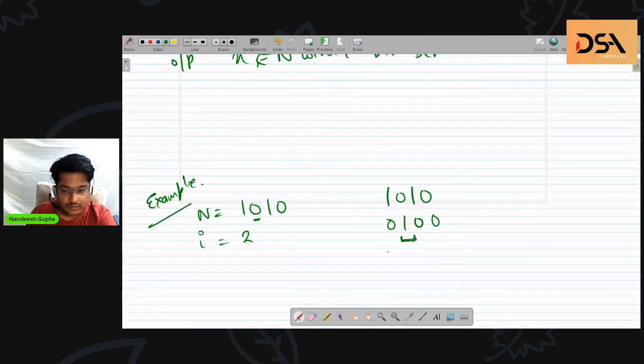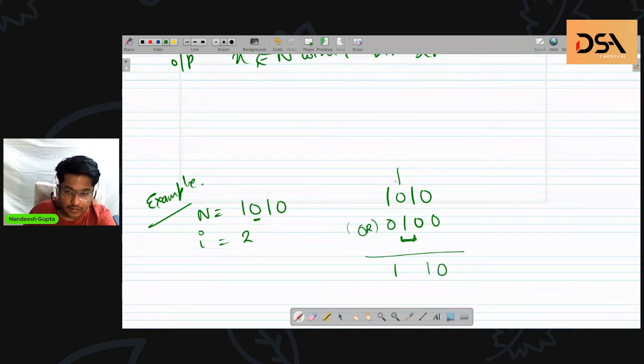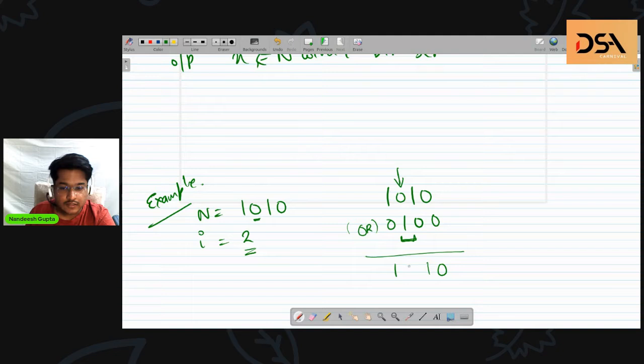When we OR these two numbers, the rest of the digits remain as they were before this operation. So 1 or 0, 1, 1 or 0, 1, 0 or 0, 0. The position in our focus, which is the second index bit, gets set to 1.